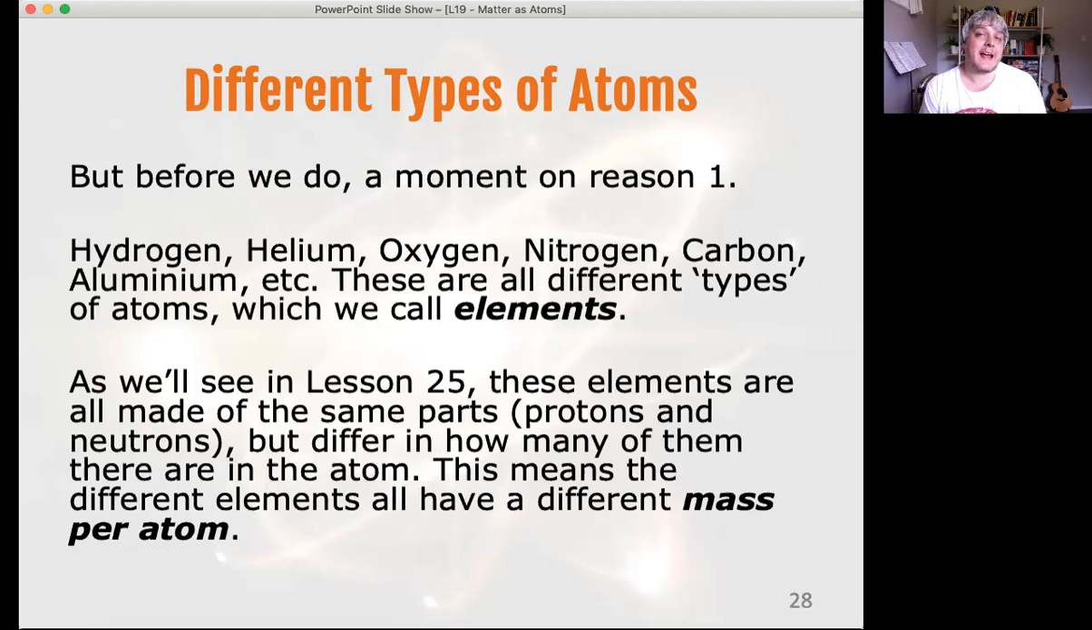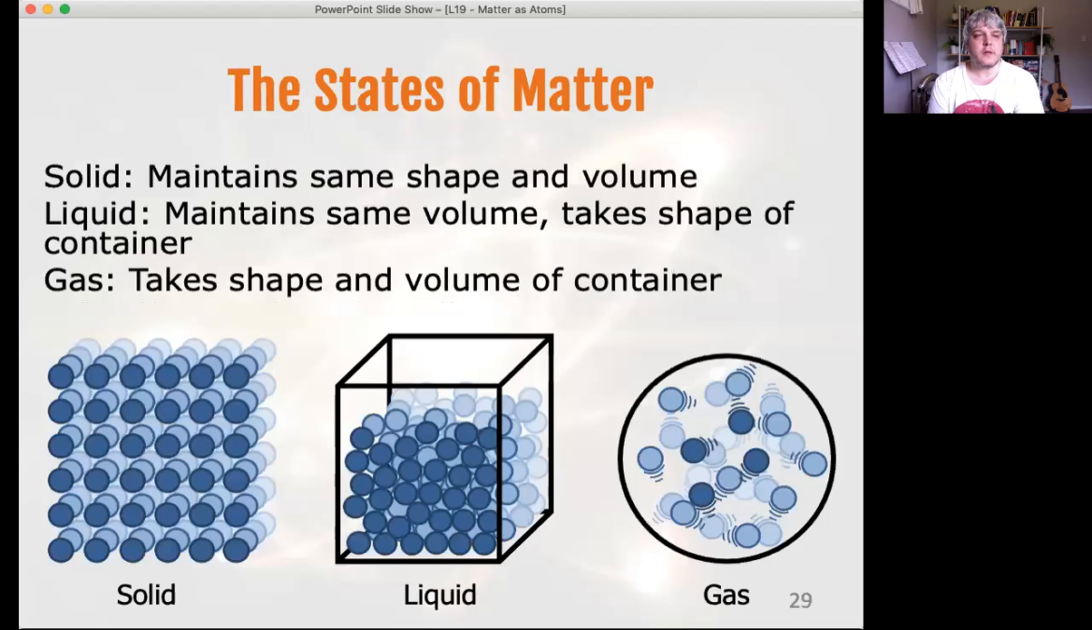So the different elements all have a different mass per atom because they have different numbers of the things that the atoms are made of. Right? So the atoms themselves are all made of the same stuff, protons and neutrons, but they're made of different numbers of them, which give us different masses. So the different elements do have different mass per atom, but we'll come back to that, as I said, in lesson 25. So the different phases of matter, or the different states, are solid, liquid, and gas. These are the ones you're familiar with.